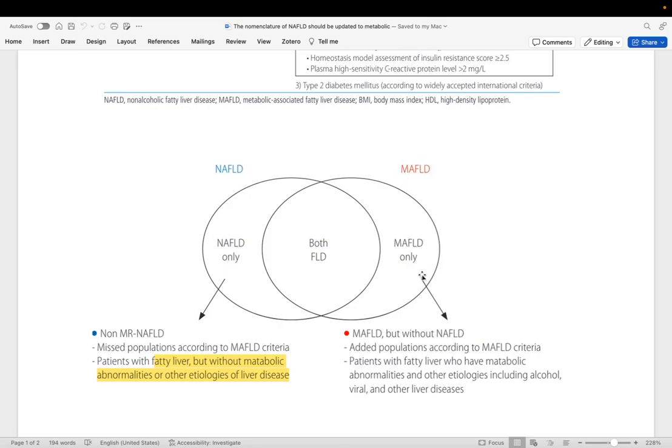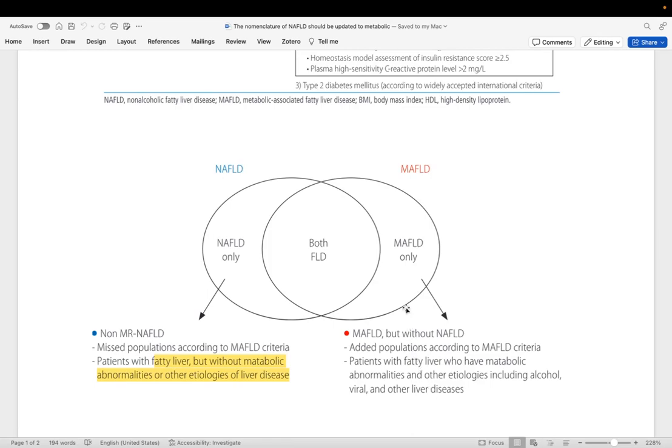There is another subset of people who can be diagnosed as having only MAFLD. They do not fall under the criteria of NAFLD, because these are people who have accumulation of fat in their liver, that is, they have hepatic steatosis, plus they also have other etiologies like alcohol, viral hepatitis, or other liver diseases with them.